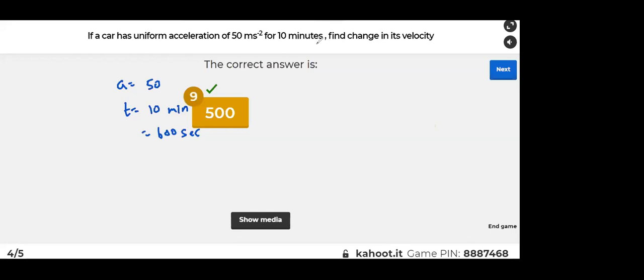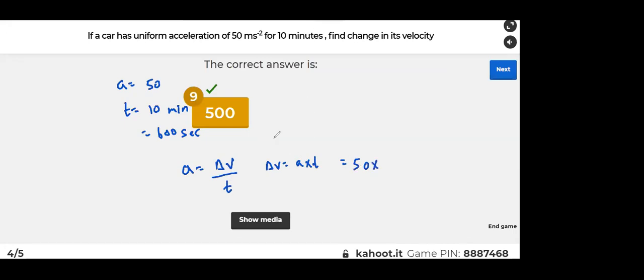Find the change in its velocity. You have to find change in velocity. So acceleration is equal to change in velocity by time, so change in velocity is given by acceleration into time. You don't have to find initial or final velocity, but instead the change in velocity. Does everyone understand? Anyone have any doubt in this? So this is equal to 50 into 10 minutes.